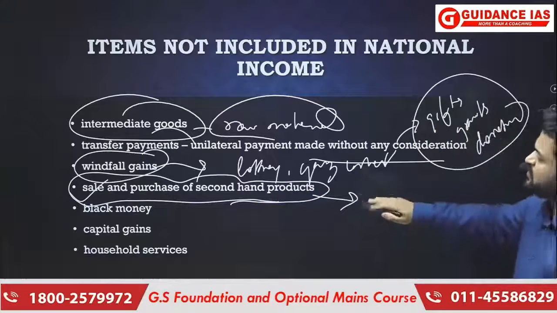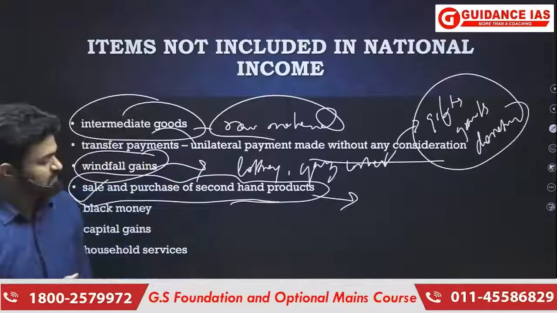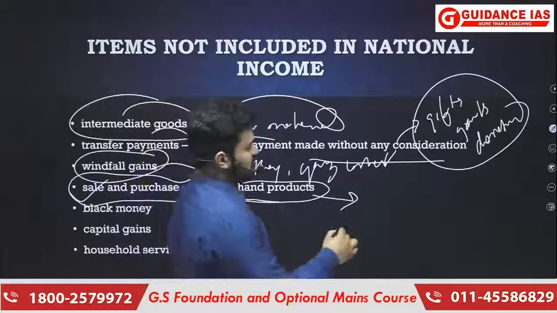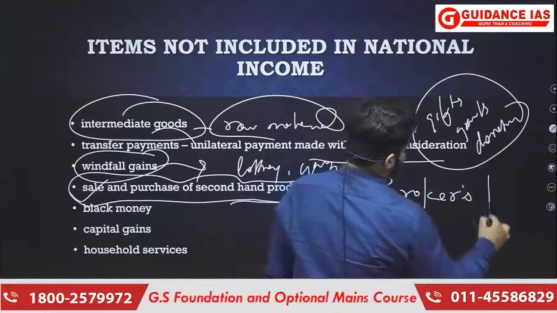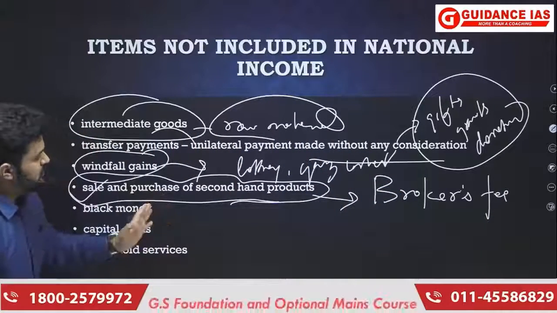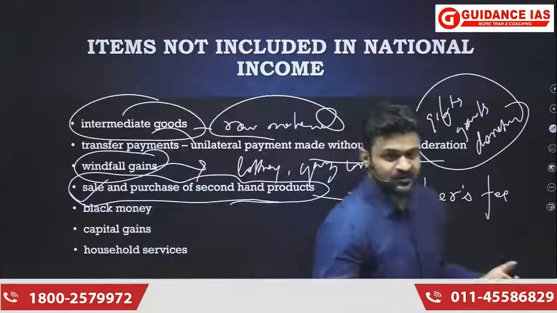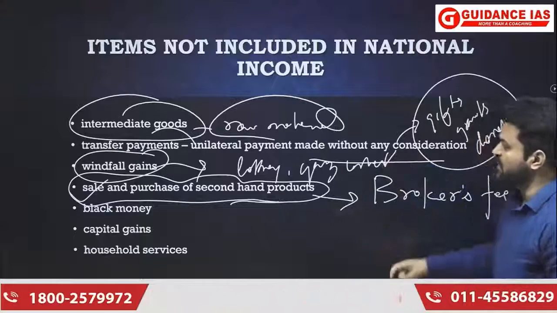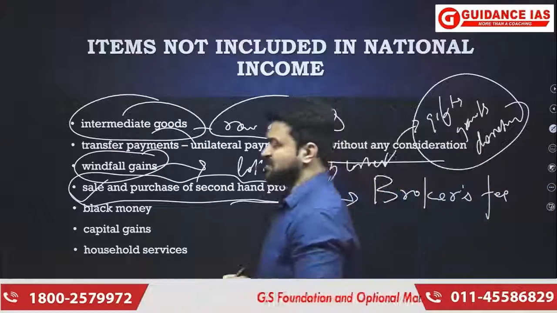If we include the sale and purchase of second hand products again, that will lead to double counting. But in this case, you must remember that broker's fee is calculated. For example, if there is a deal of second hand products and a dealer is mediating that deal and charging a fee for that, then that fee is going to be included in the calculation of national income.